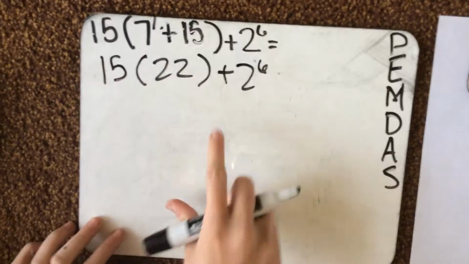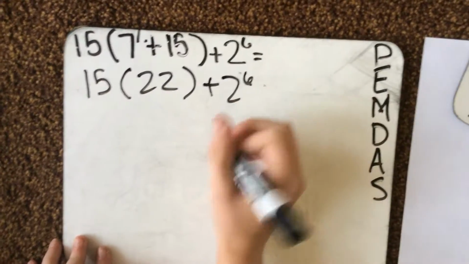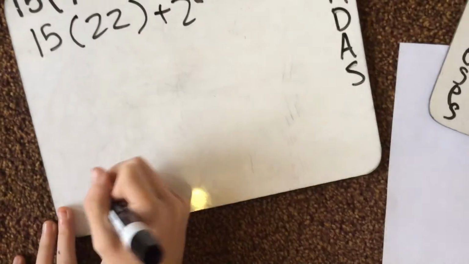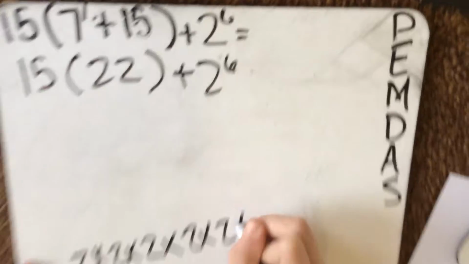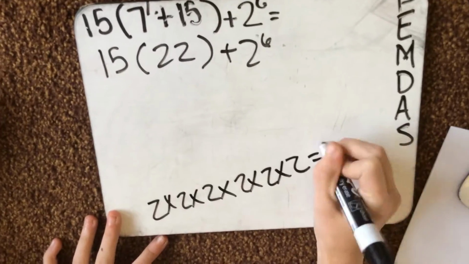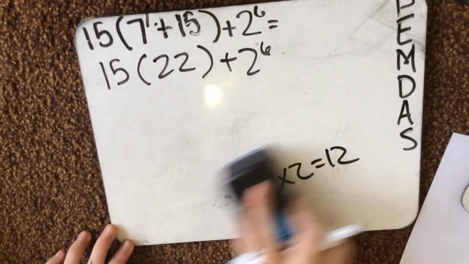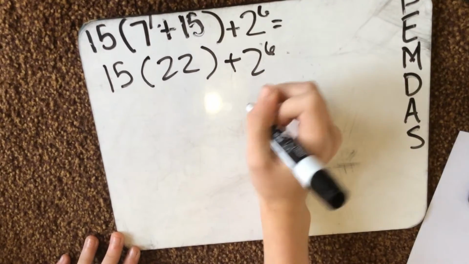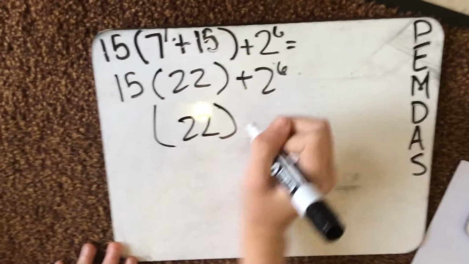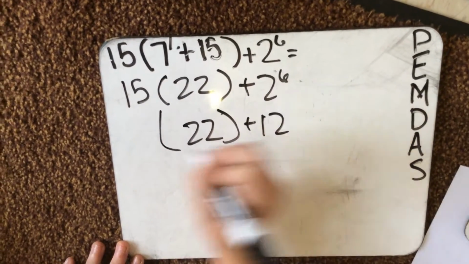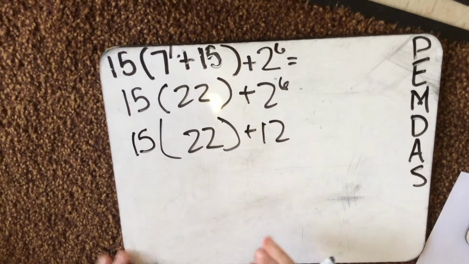And then we'll do this, which is 12, because you'll do 2 times 2 times 2 times 2 times 2 times 2, which equals 12. And so we have 22 plus 12, and then bring down the 15.